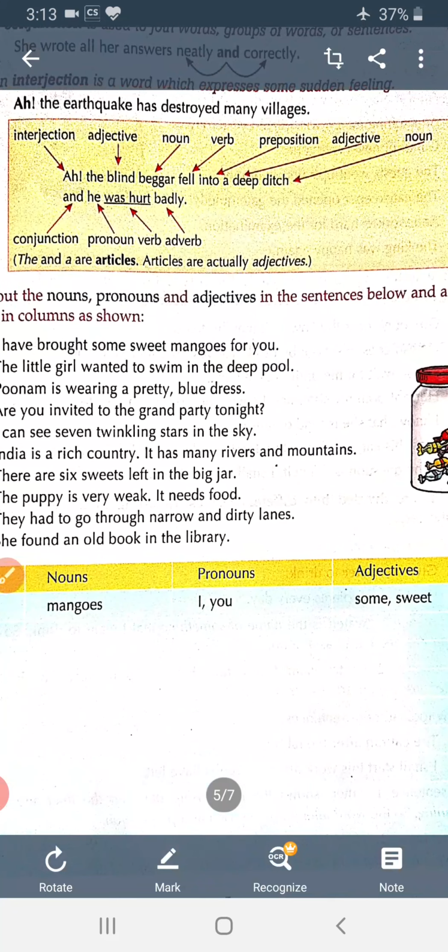Into, in the ditch. Into shows the relation between beggar and ditch. Where did the beggar fall? In the ditch. So into will be your preposition. How is the ditch? So deep, adjective. And ditch, meaning a place, will be your noun. And is a conjunction, he is a pronoun, was hurt will be your verb, and badly is your adverb. How was he hurt? He was hurt badly. So badly will be your adverb.